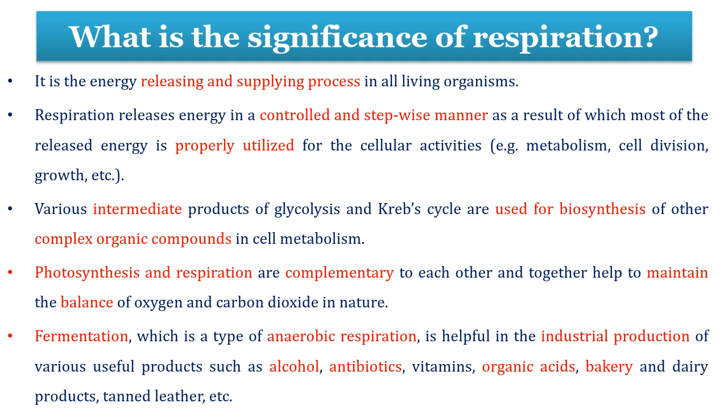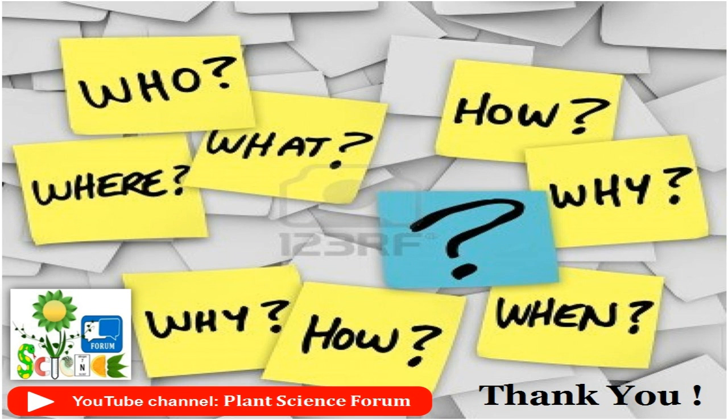Photosynthesis forms carbohydrate and respiration oxidizes carbohydrate to release energy, say ATP. Fermentation is a type of anaerobic respiration which is helpful in the industrial production of various useful products such as alcohol, antibiotics, vitamins, organic acids, bakery, and various dairy products. So this is overall the significance of respiratory processes.